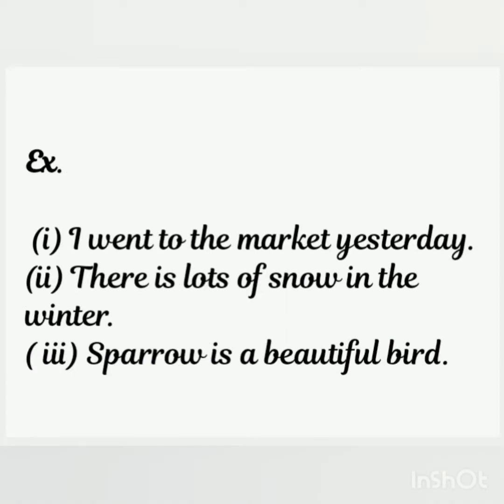Let's see the examples. I went to the market yesterday. In these sentences, we can get the information about that. Second is, there is lots of snow in the winter. Third is, sparrow is a beautiful bird. So, as we have seen, all the three sentences give us information. That's why we can call them assertive or declarative sentences. As we have seen, all these sentences end with a full stop.